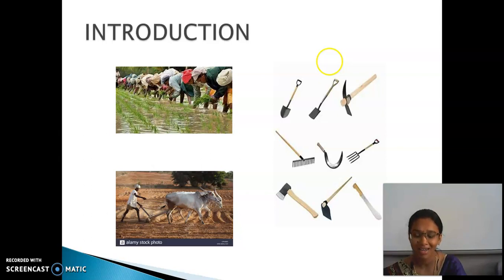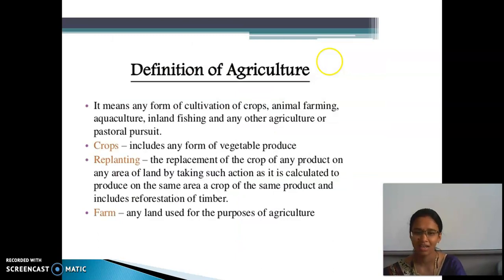The word is agriculture. Yeah, good. By seeing all these pictures, you got the word agriculture. If there is no agriculture, there is no food, nothing. Now we will see the definition of agriculture. It means cultivation of crops, and not only cultivation of crops but also animal farming, that means taking care of cattle, and aquaculture. What do you mean by aquaculture? Growing of fish, inland fishing and other works.